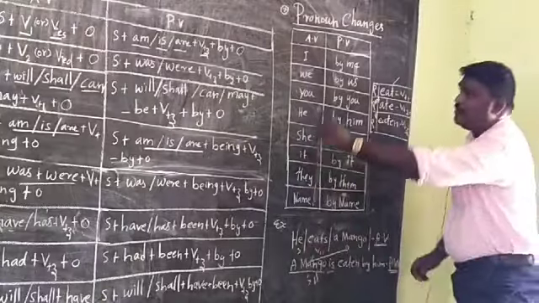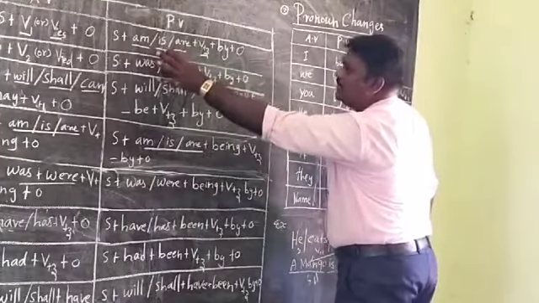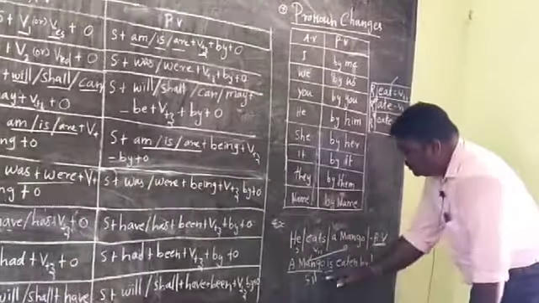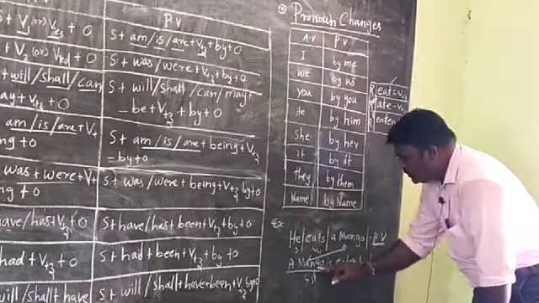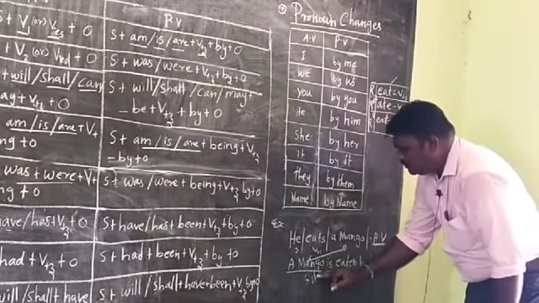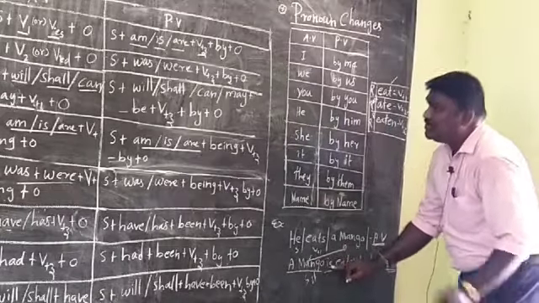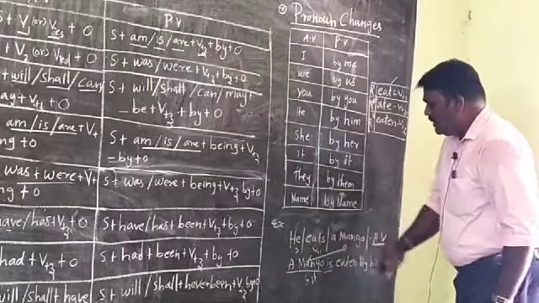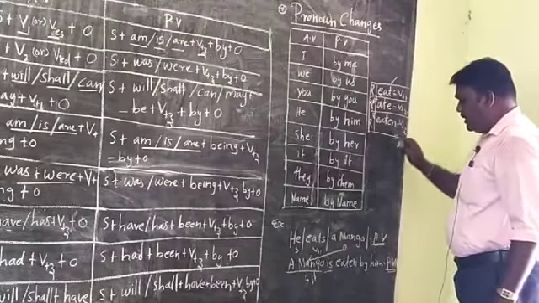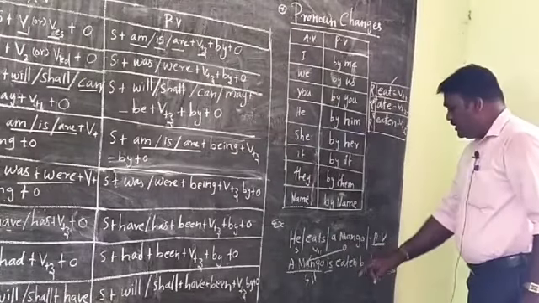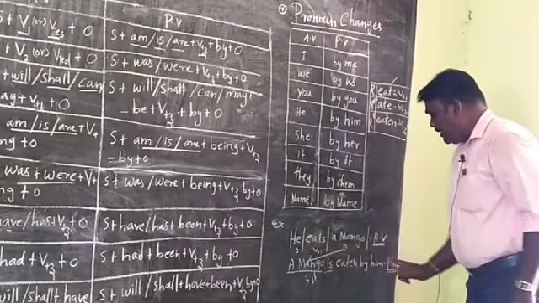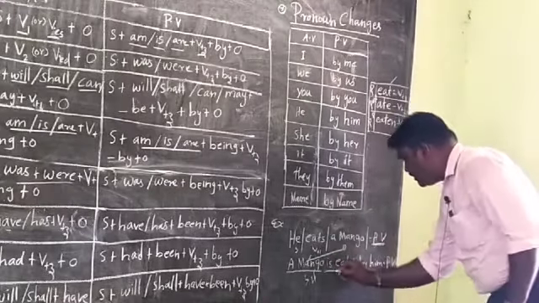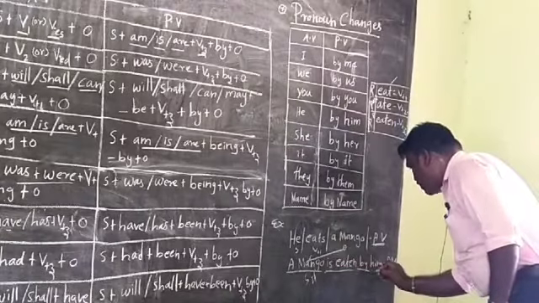Whether it is am, is or are: it is third person singular, so we have to use is. So the mango, what is the pronoun? It. A mango is, then what is the next thing? Verb 3. What is verb 3? Eat, ate, eaten. That is verb 3. Eaten by whom? By him. So this is active into passive. This is the verb, and this is by plus object.